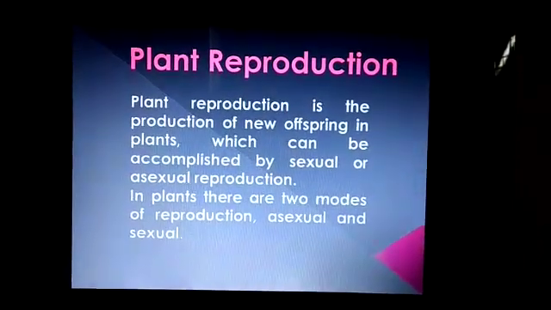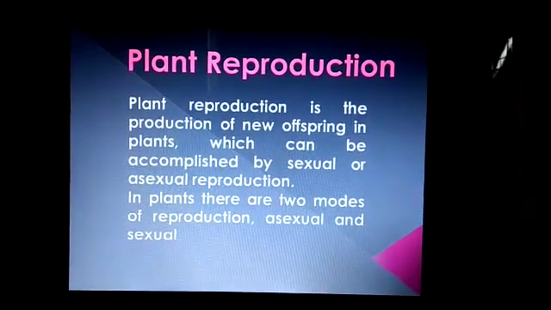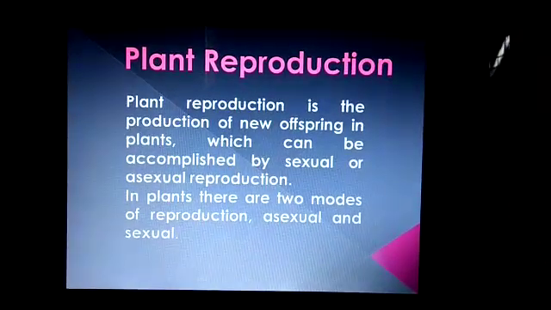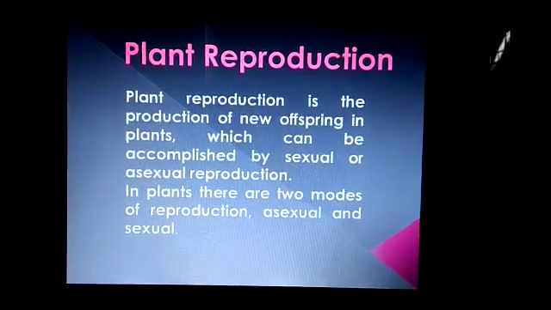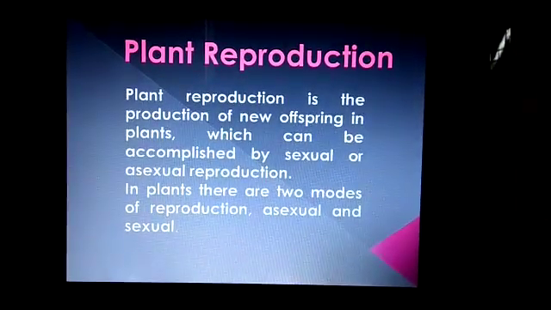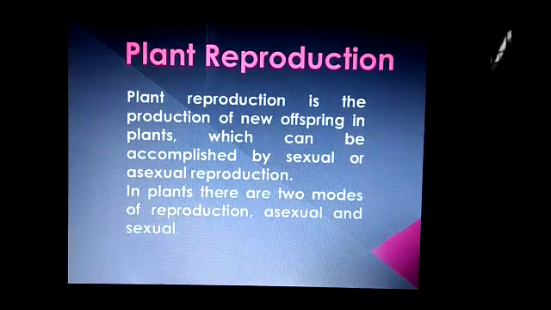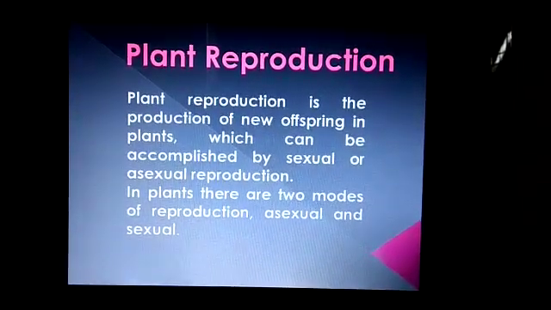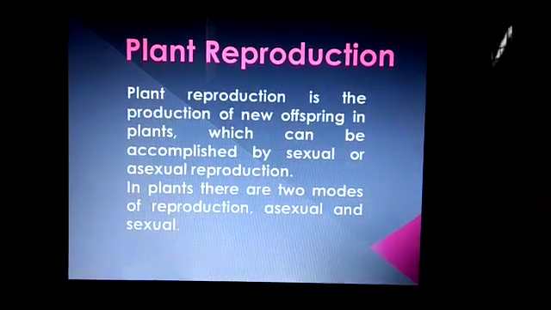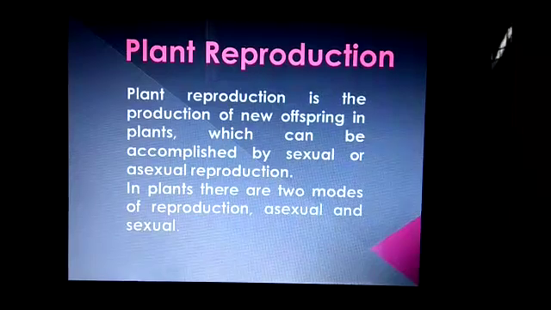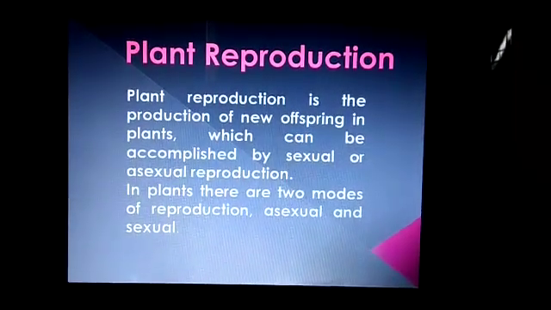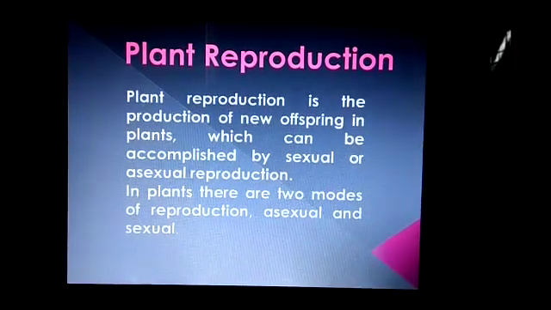Now reproduction occurs in all living organisms. So the reproduction process occurs in plants as well as in animals. And in this chapter, you will learn about plant reproduction. Plant reproduction is the production of new offspring in plants which can be accomplished by sexual or asexual reproduction. In plants, there are two modes of reproduction, that is asexual and sexual.